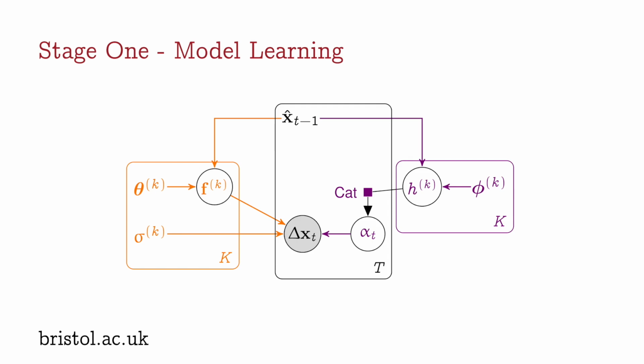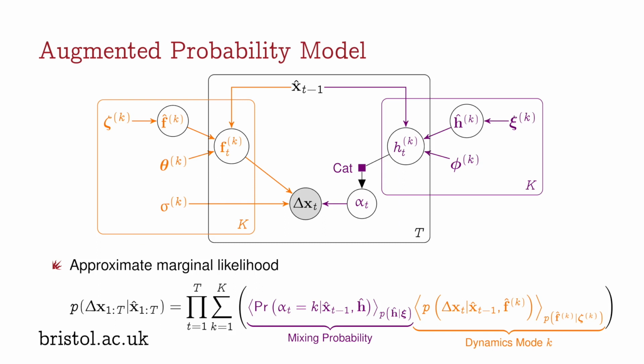Evaluating the marginal likelihood of this model is extremely computationally intensive due to each GP depending on all of the observations in the training set. For this reason, we augment our probability model with a set of inducing points for each GP. And we use this sparse GP approximation to derive a variational lower bound, which can be optimized with stochastic gradient methods, which significantly improves scalability in the mixture of Gaussian process experts model when using a Gaussian process-based gating network.